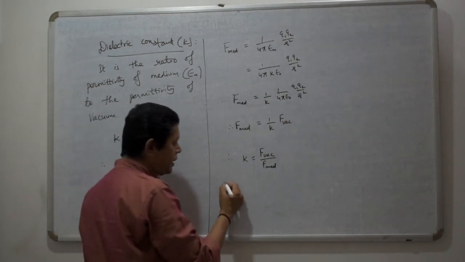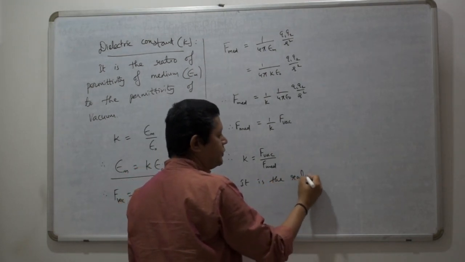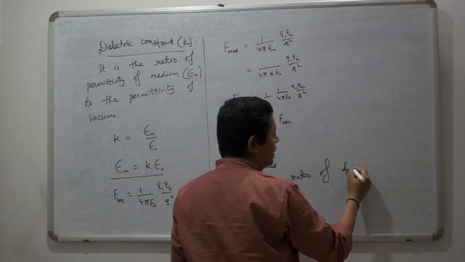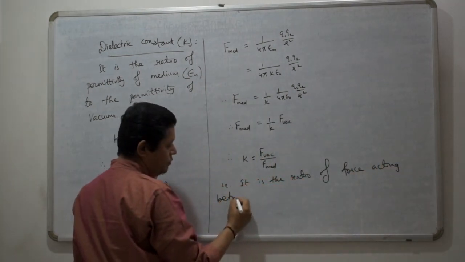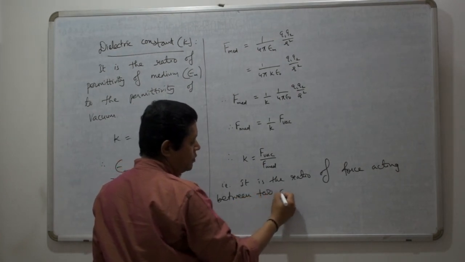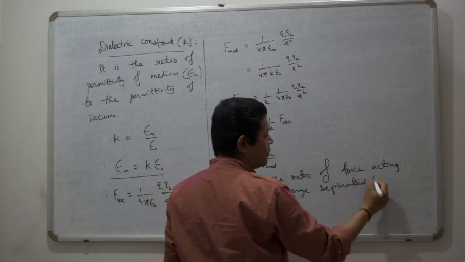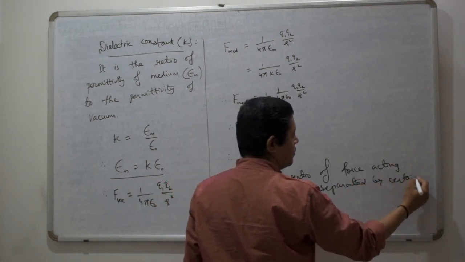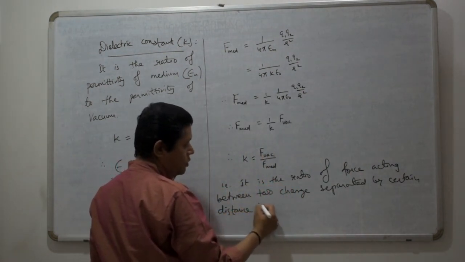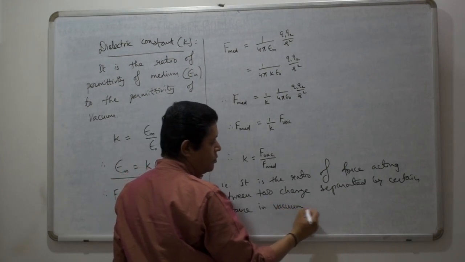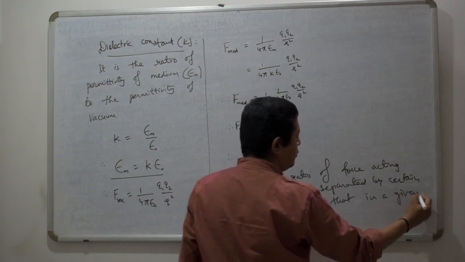It means it is the ratio of the force acting between two charges separated by a certain distance in vacuum to that in a given medium.